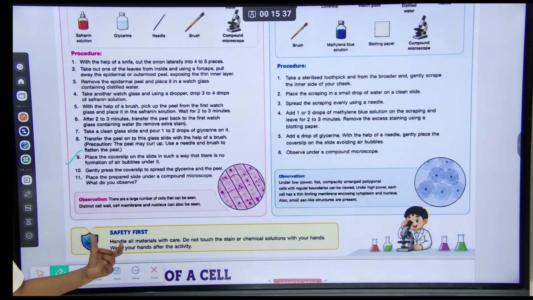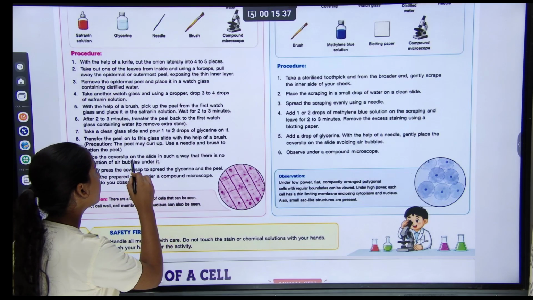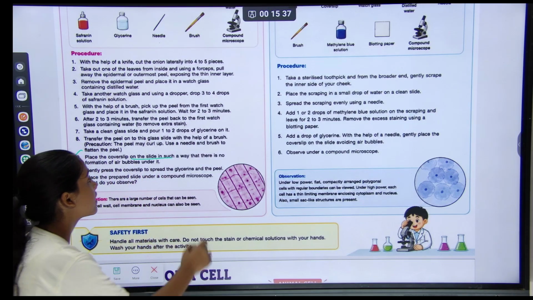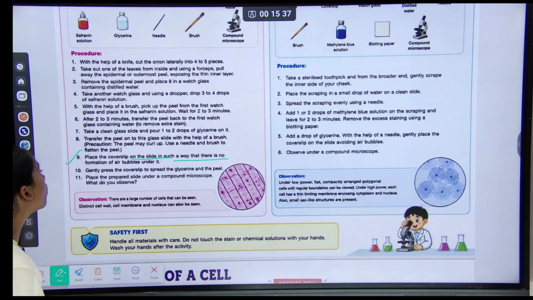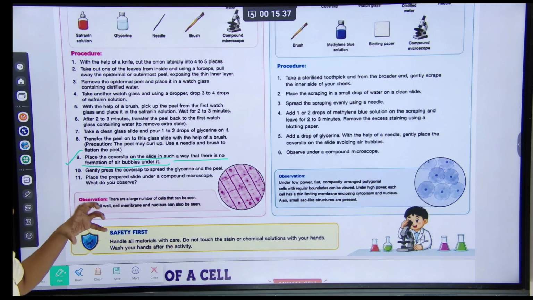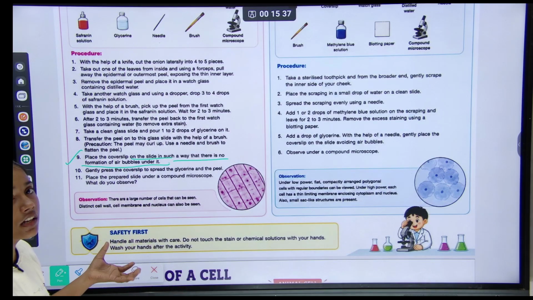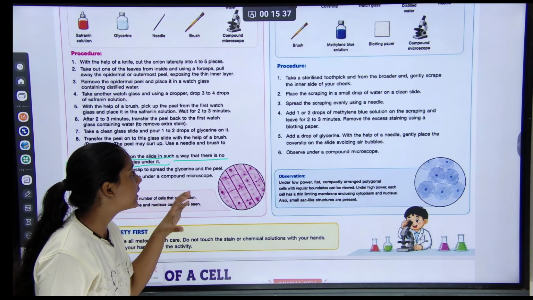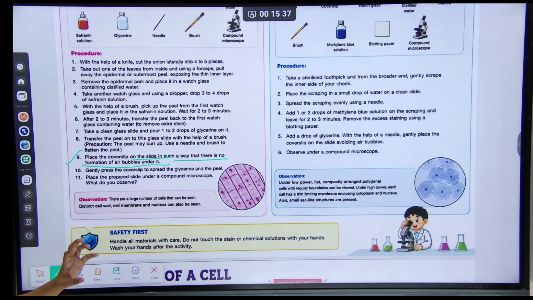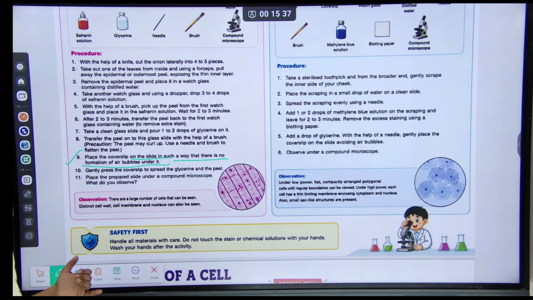Ninth, place the cover slip on the slide in such a way that there is no formation of air bubbles under it.